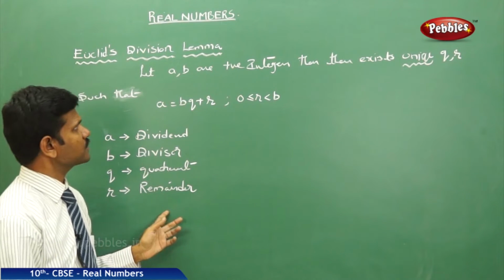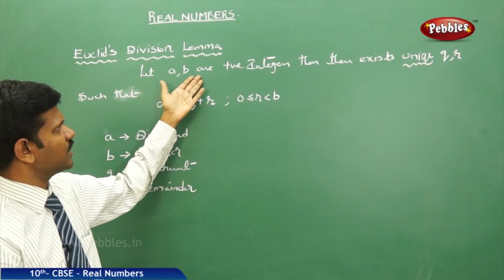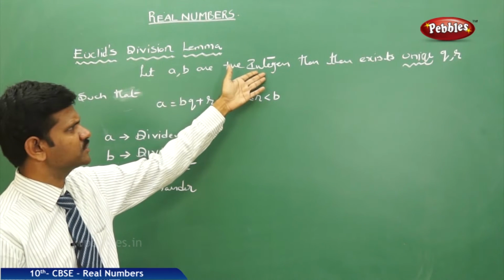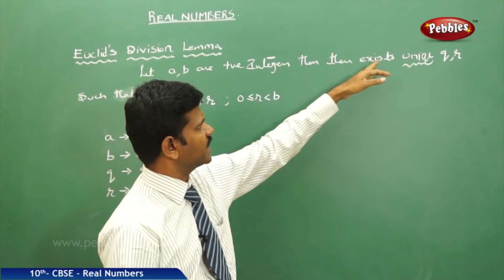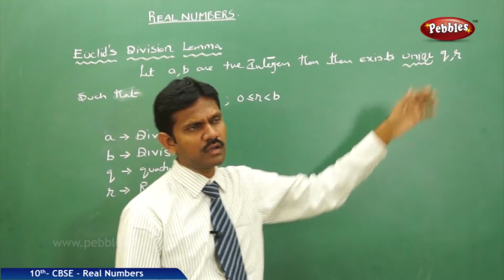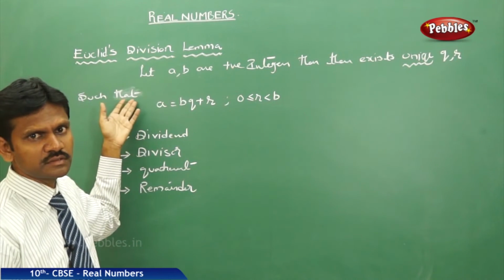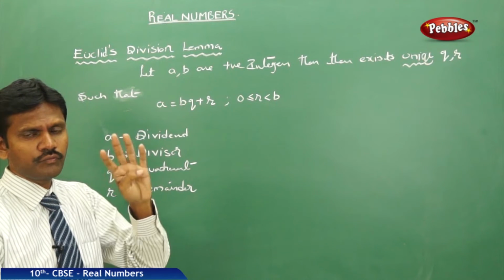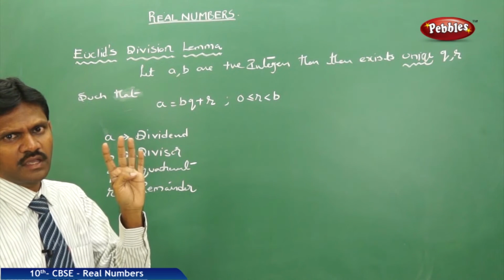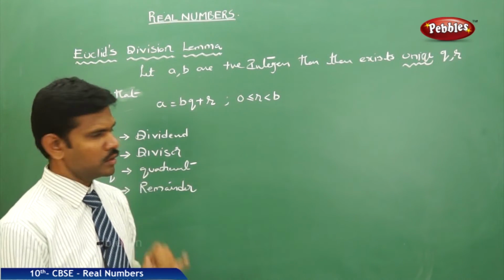Once again I repeat, let a, b be any two positive integers, then there exists a unique q, r such that, here we can observe four different variables, a, b, q, r.